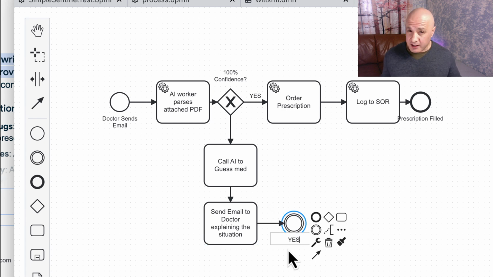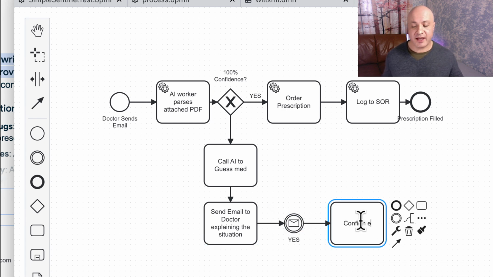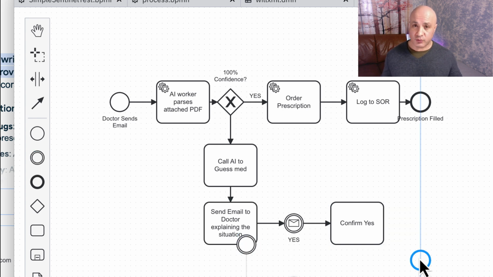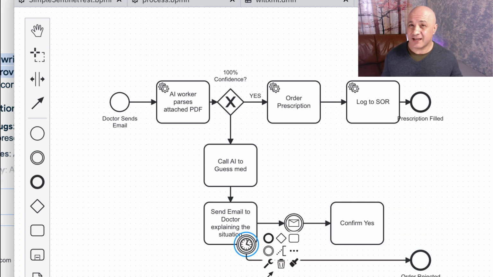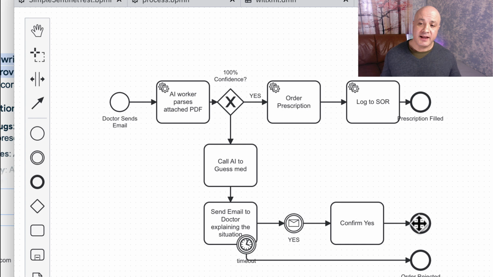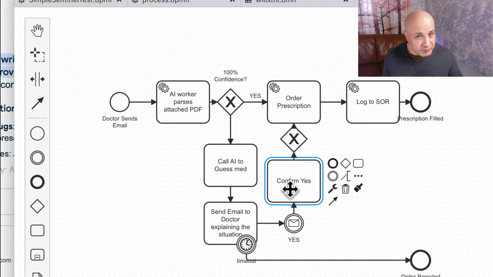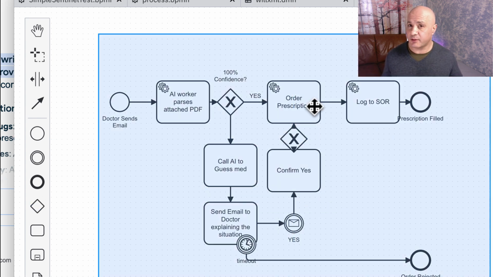And then within that context, to take the medication and send the doctor a note saying, hey, we are holding this for 24 hours. This is what we think you said. This is our confidence interval for it. And if you don't explicitly approve this, we're going to cancel this request.